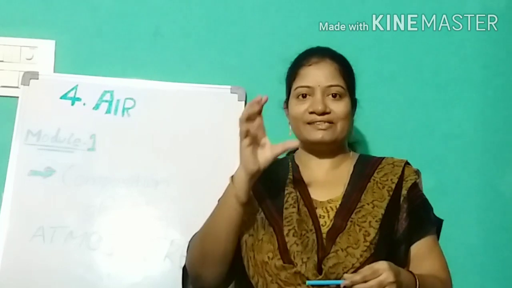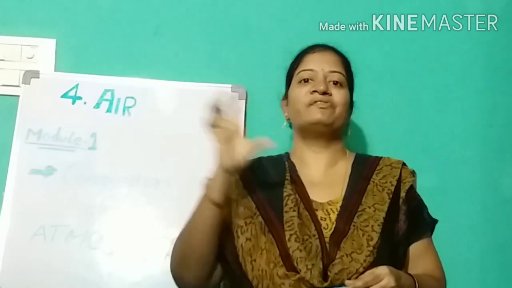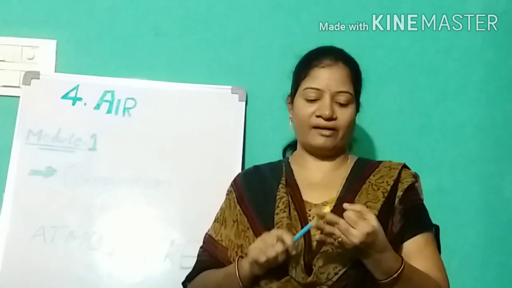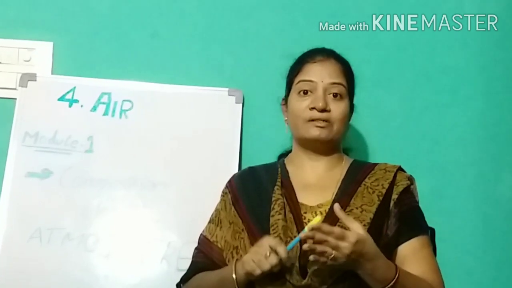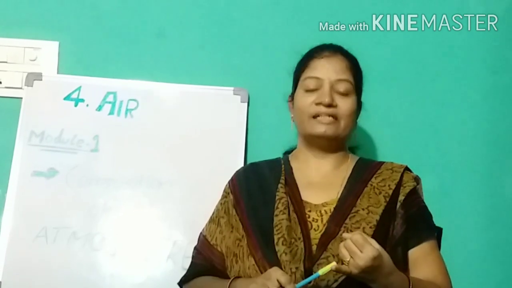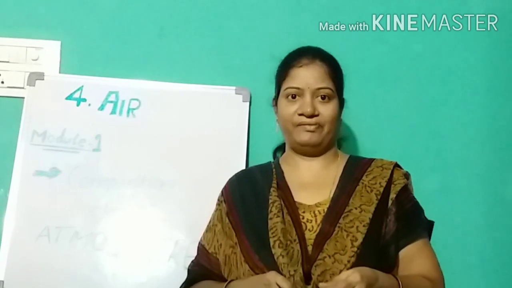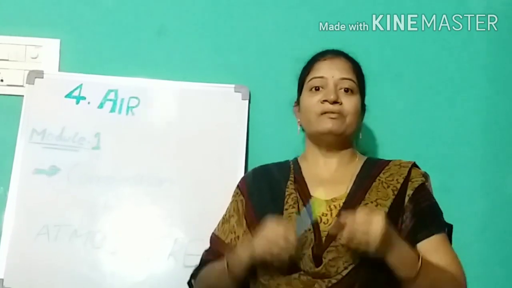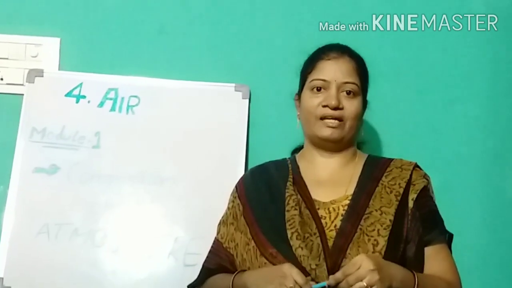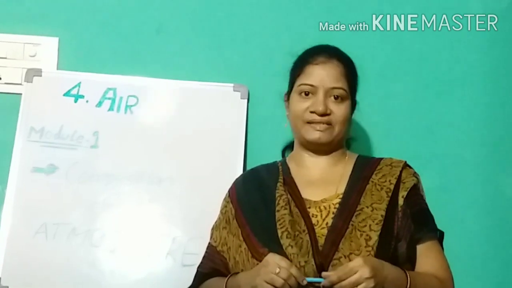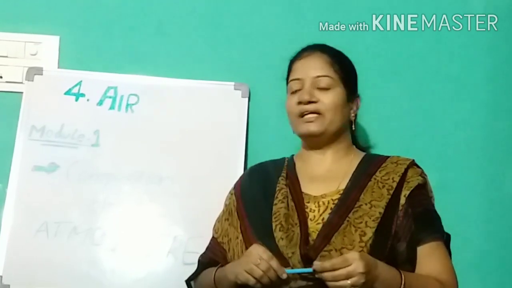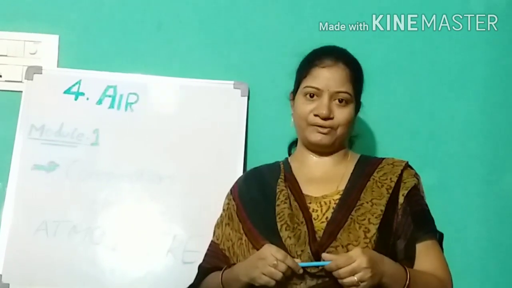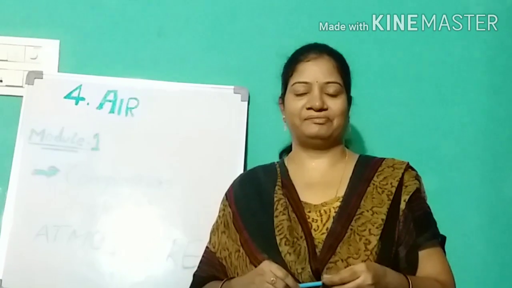It is a mixture of different kinds of gases: hydrogen, helium, argon, nitrogen, carbon dioxide, oxygen. Among them, nitrogen and oxygen have a larger percentage, and the remaining gases have a smaller percentage. We can say there is 78% nitrogen in the air.